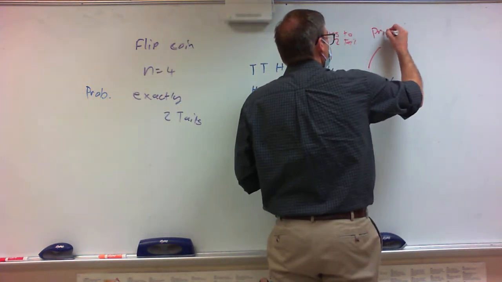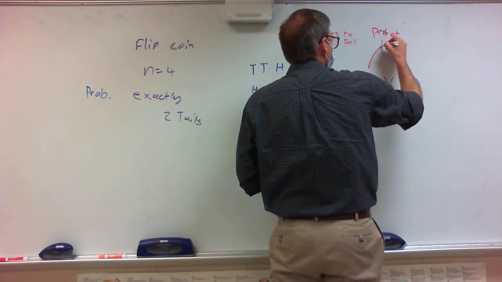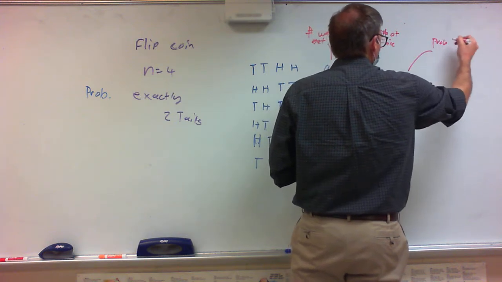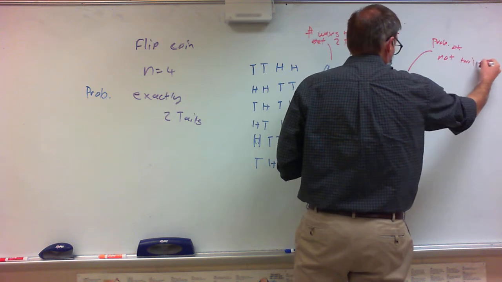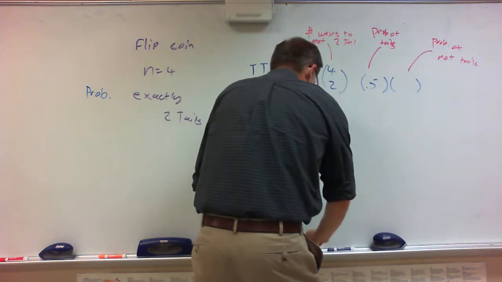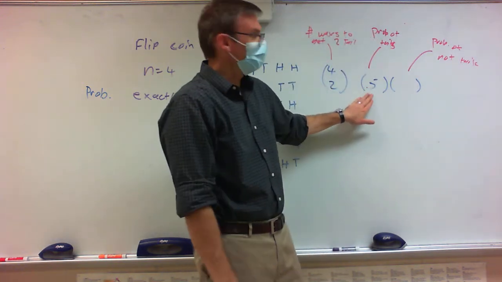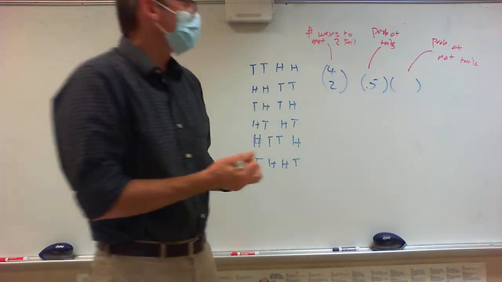This is the probability of tails, and this is going to be the probability of not tails. I know I could say heads, but my life is going to be easier if I just do this. So the probability of getting a tails is 0.5. What's your probability of not getting a tails? 0.5.